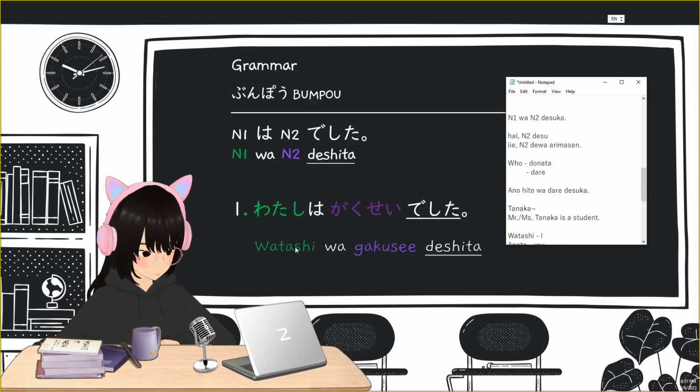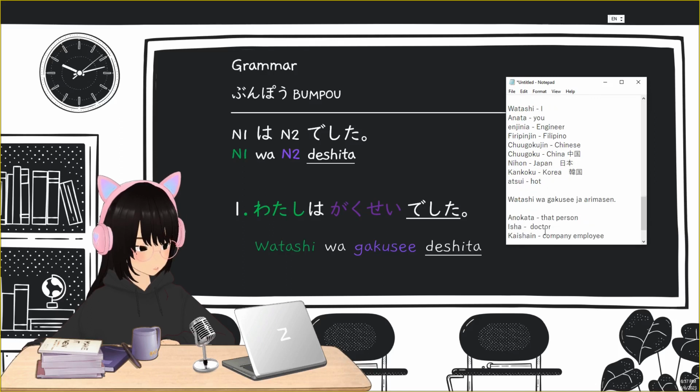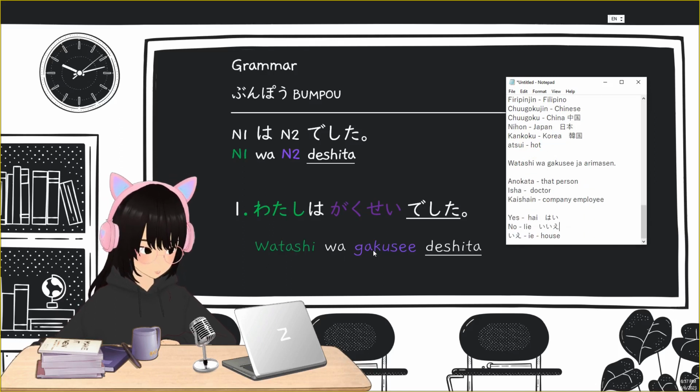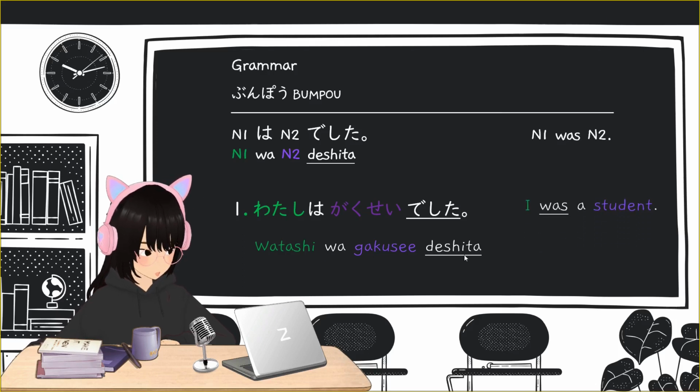So we have an example like this earlier, but in watashi wa gakusei desu, so it means I am a student. Now, how will you say it in past tense? So I was a student. Watashi wa gakusei deshita. That's it. Watashi wa gakusei deshita. I was a student.